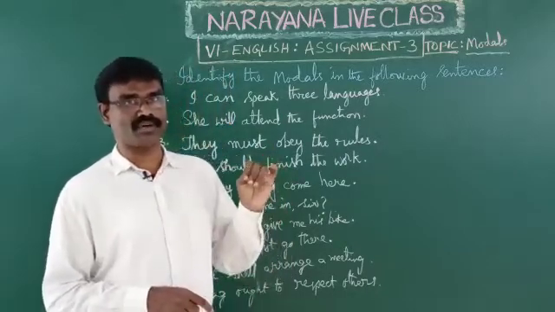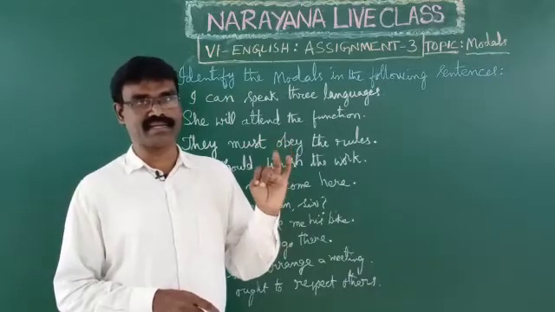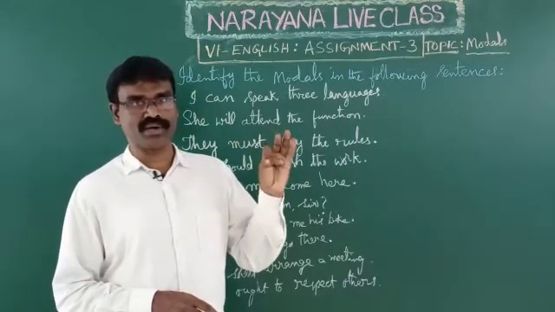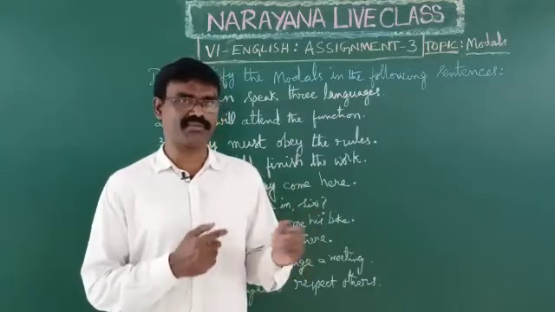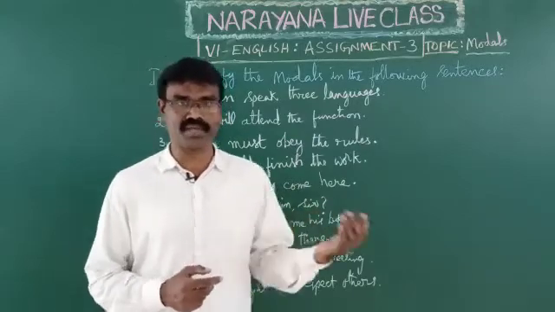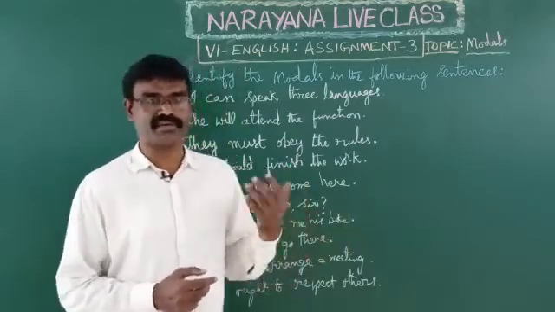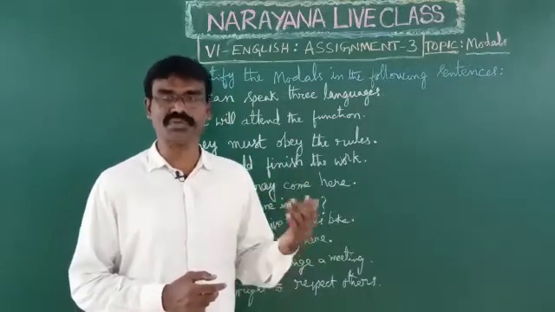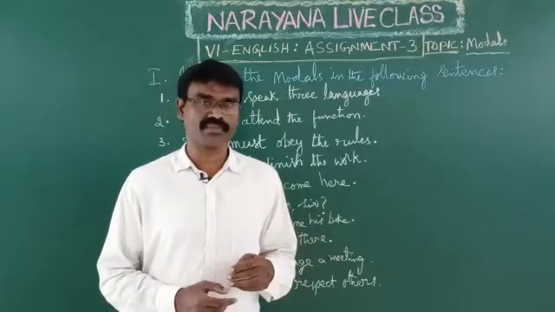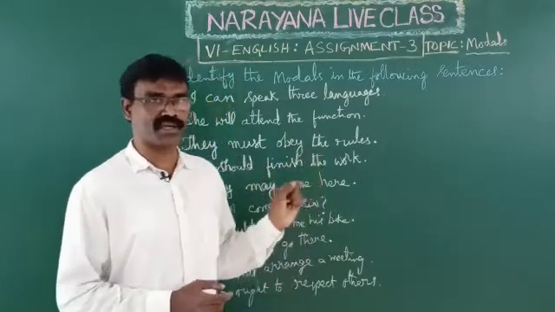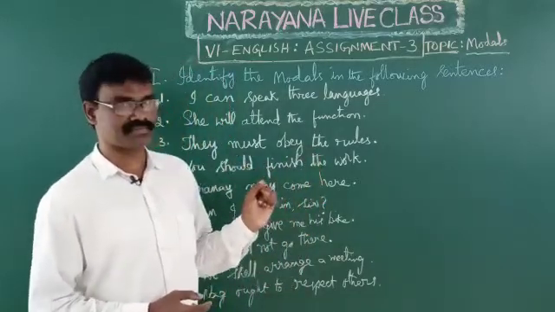Is, am, are, was, were, do, does, did, have, has, had. These are primary auxiliaries. Remaining: will, would, shall, should, can, could, may, might, need, dare, must, ought to, used to. So these are modals. Then what is the difference between primary auxiliaries and modal auxiliaries?